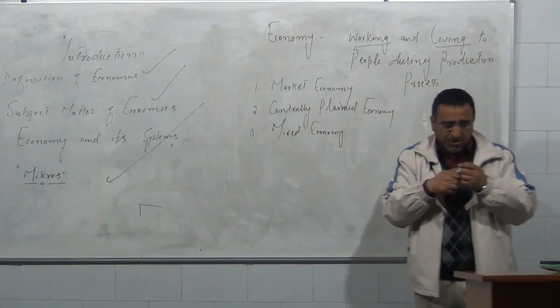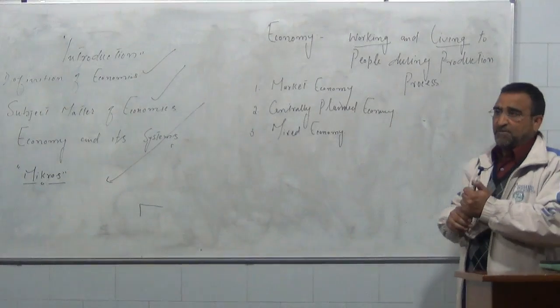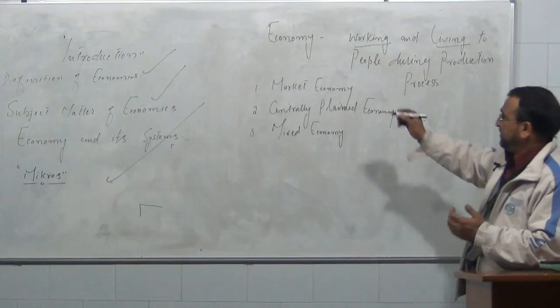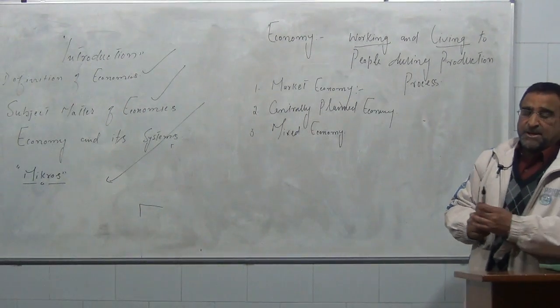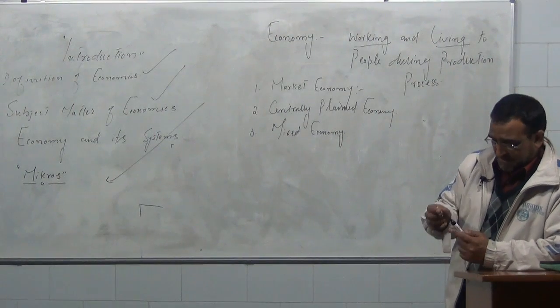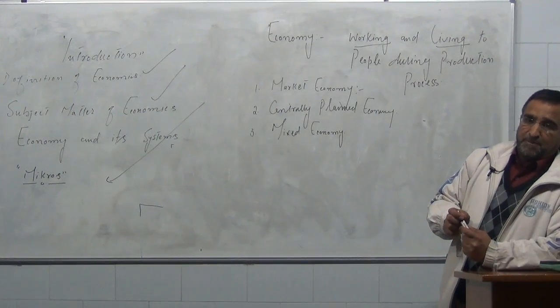These are the three economic systems we have. The first one, market economy, is also known as capitalist economy.